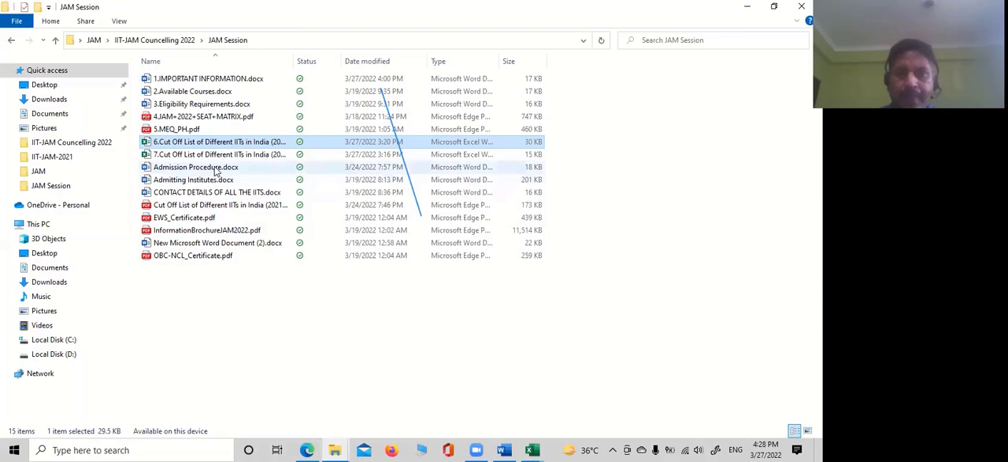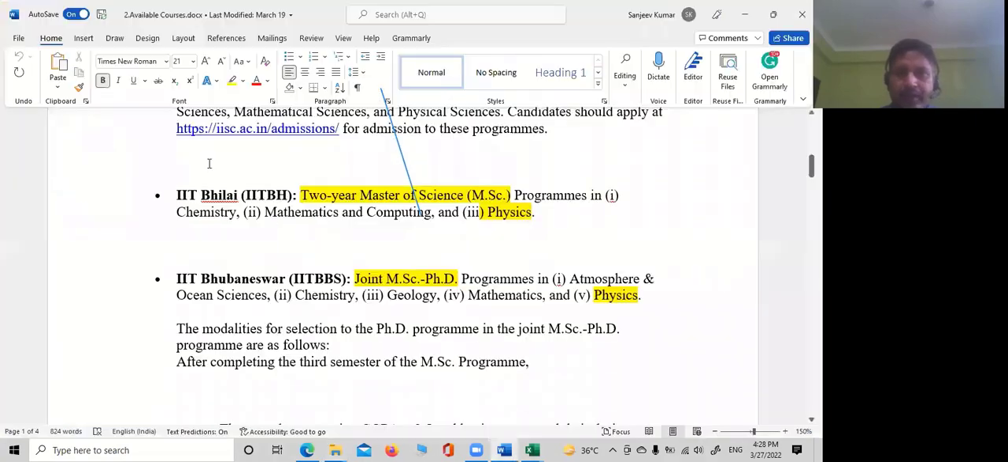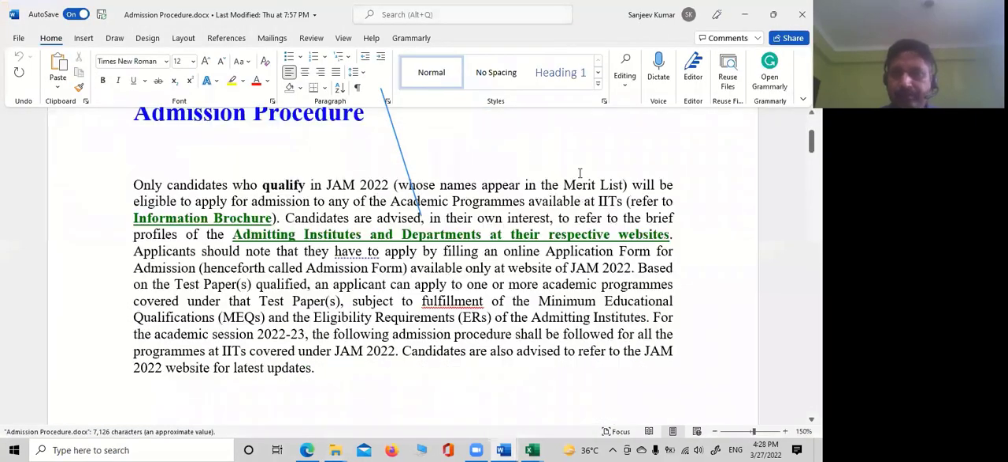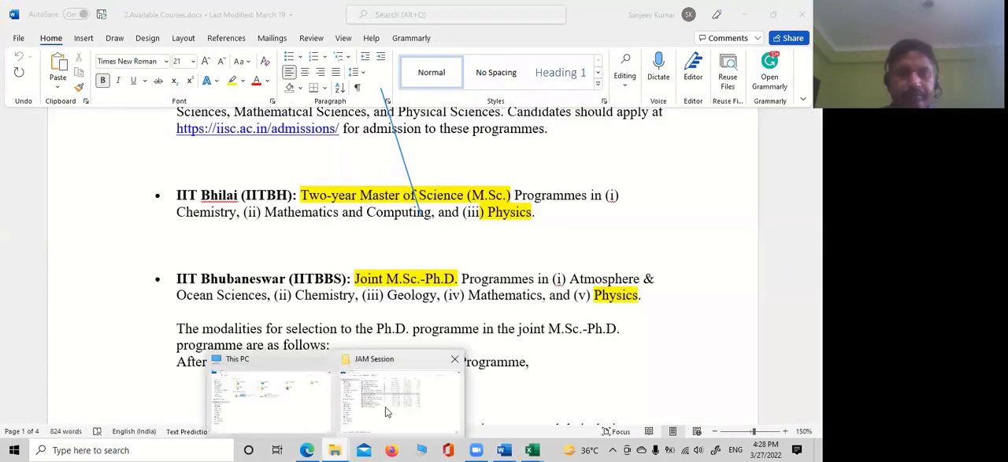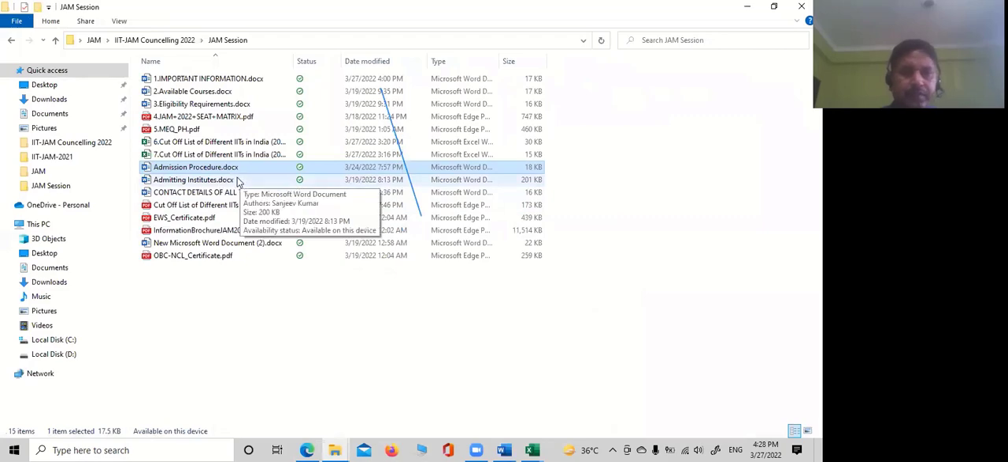Then what is the admission process? I think I have summarized it. Yes. Then what we have in our admission institutes, we have seen.